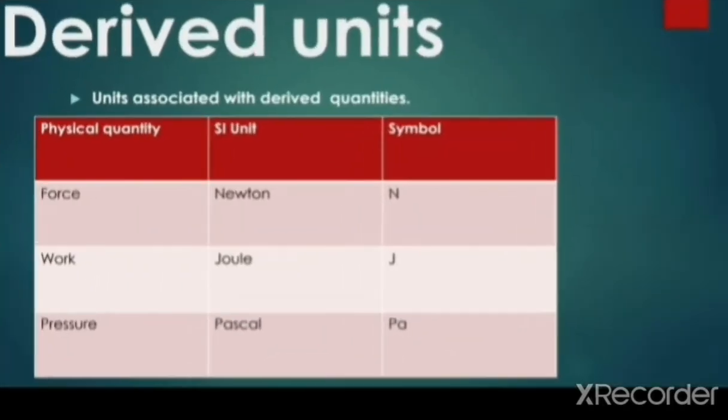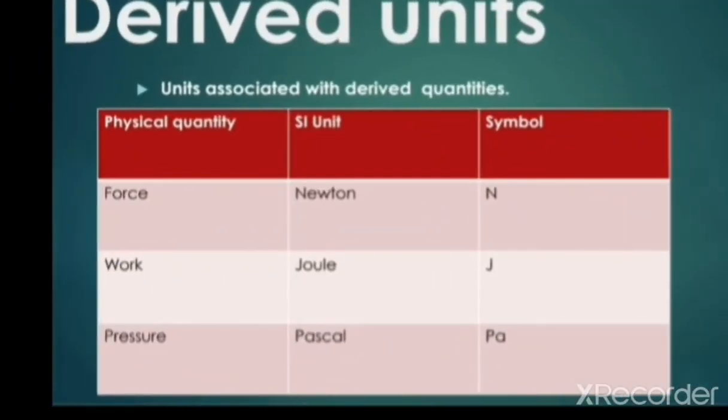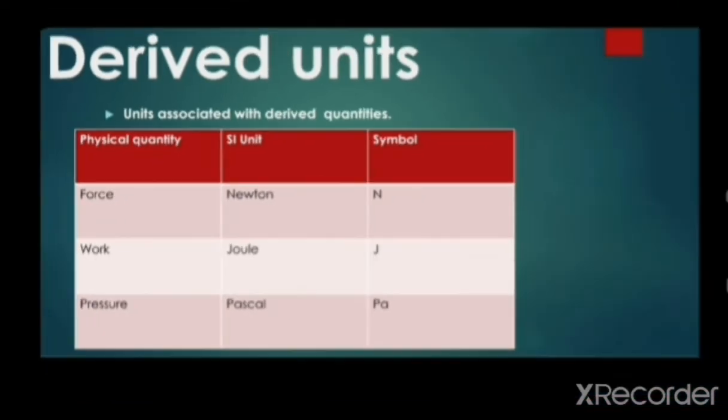The second one is derived units. Derived units are those units which are used to measure derived physical quantities. For example, Newton is used to measure the force, so Newton is a derived unit because force is a derived physical quantity. We can also define derived units as the units associated with derived physical quantities. Other examples are work, because it is a derived quantity, so the unit joule, which is for work, is a derived unit. Then Pascal is for pressure. All these are derived units.